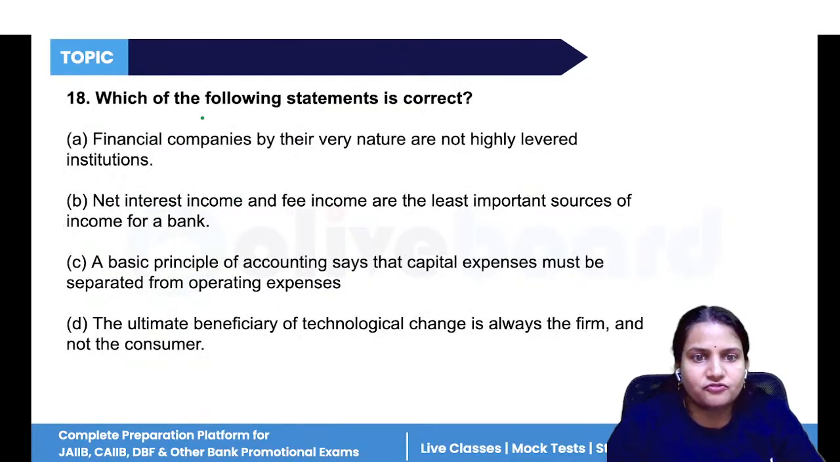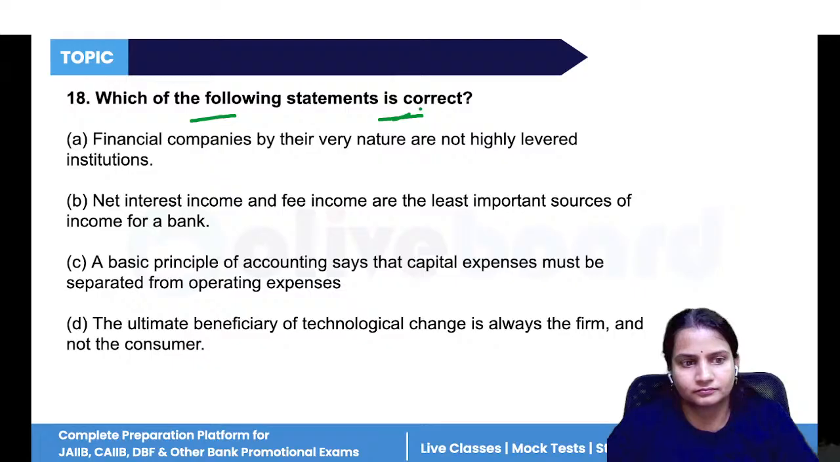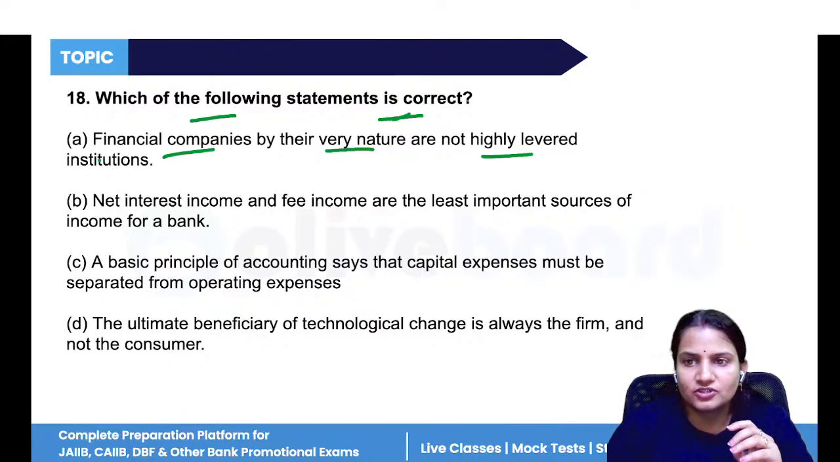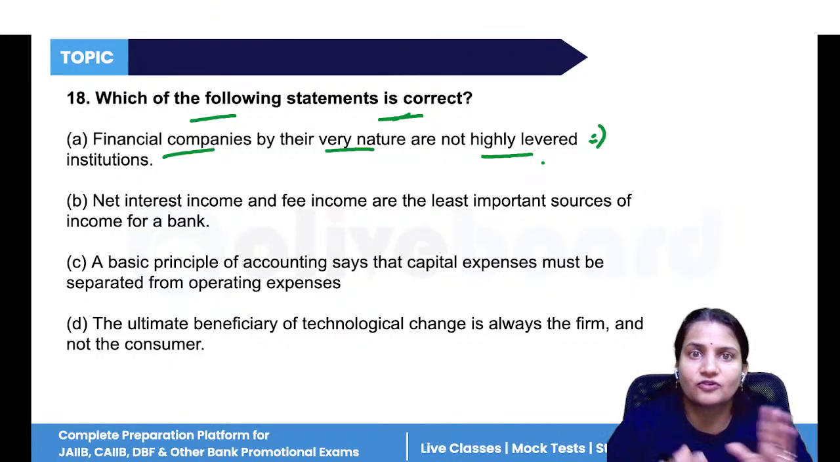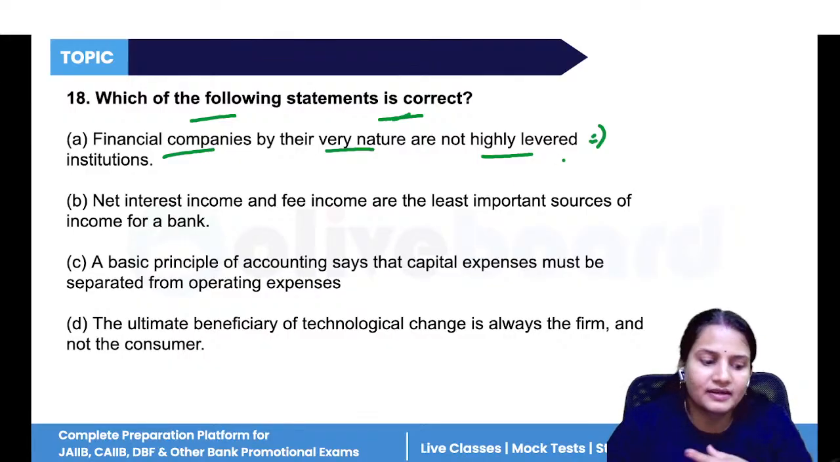Now next, which of the following statements is correct? Financial companies by their nature are not highly levered institutions. Okay, you only tell me, financial companies take the help of loans. Consortium loans are provided, loan syndication is given to borrowers. Now, how do these financial companies arrange loans? Okay, the deposits are there. They take loans from big banks, from RBI. So that they are not highly levered institutions? No, they are highly levered institutions.